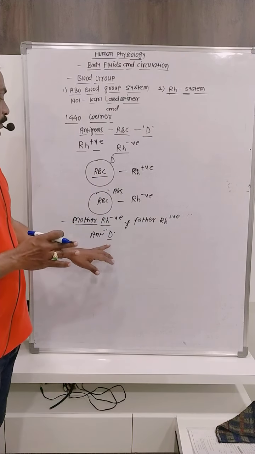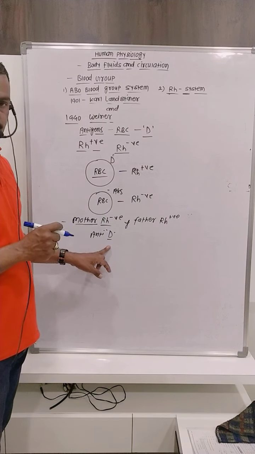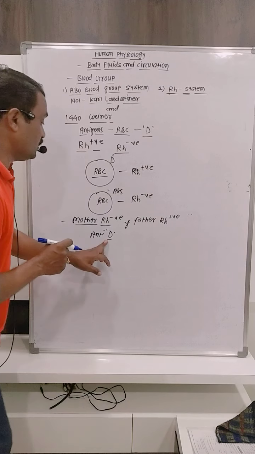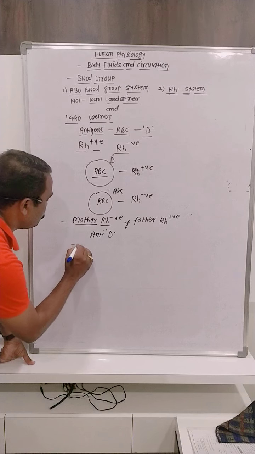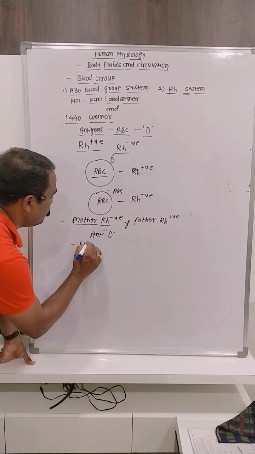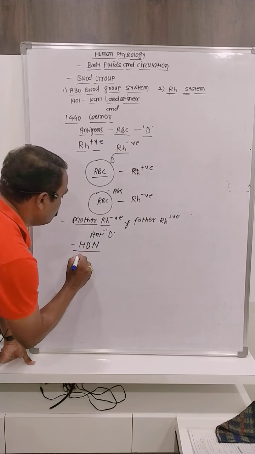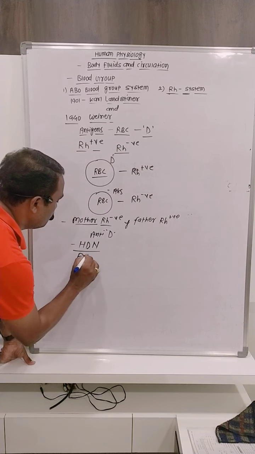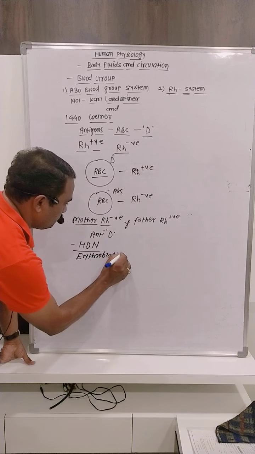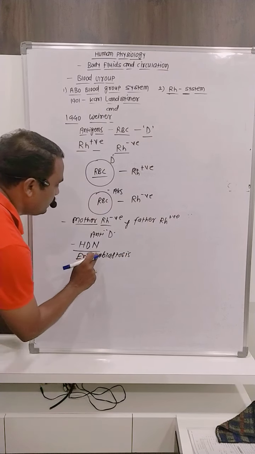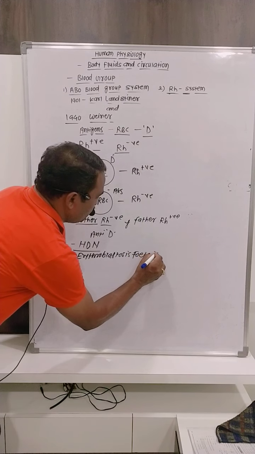At that time, what happens? Fetal death takes place in the embryonic condition, because of a disease called HDN, which is also called erythroblastosis foetalis.